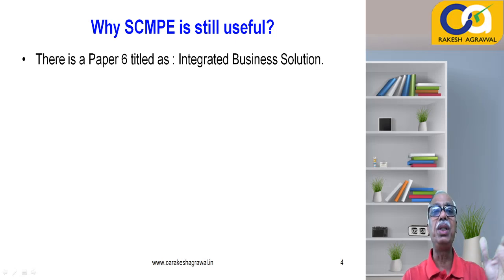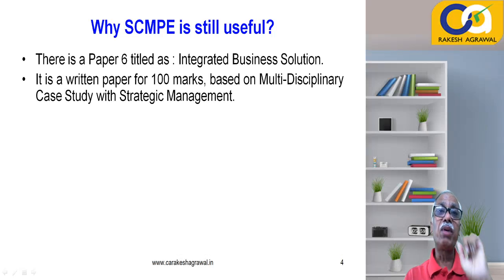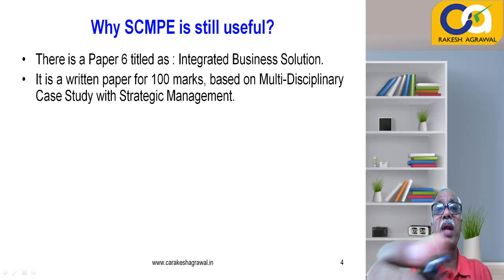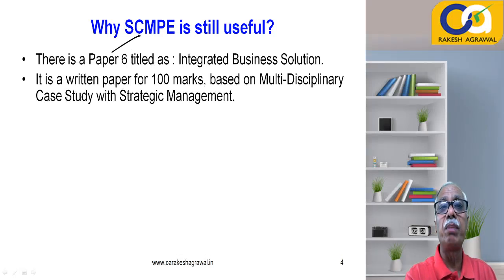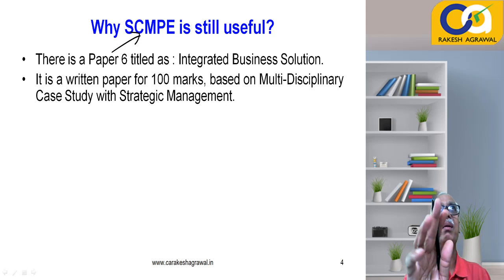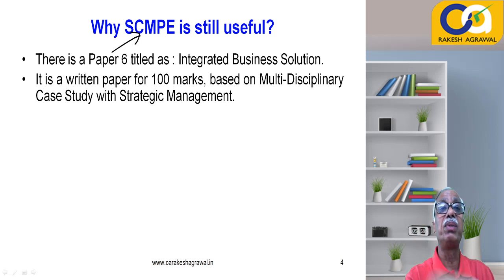including we teachers. Now, first of all, it's a written paper, paper number 6. I'm trying to form the connection between paper 6 and SCMPE. That is why I'm discussing how the old syllabus of SCMPE will be useful to you for answering paper number 6, which is a written paper for 100 marks.